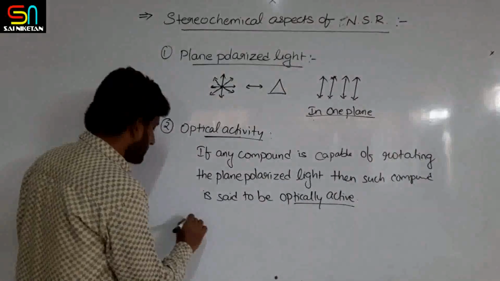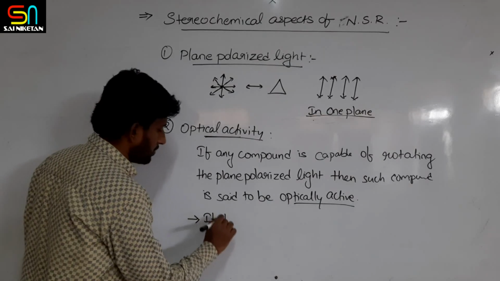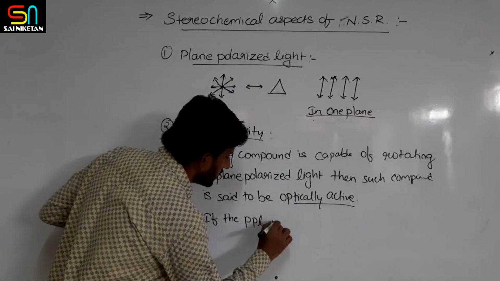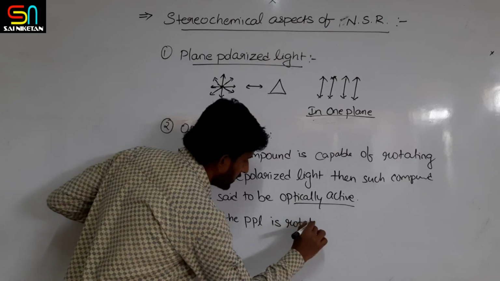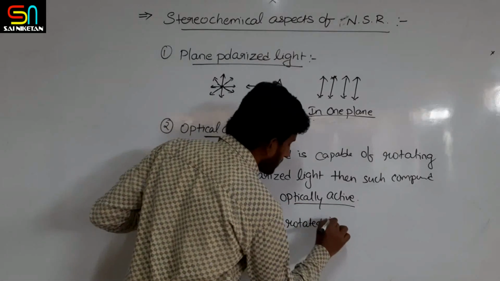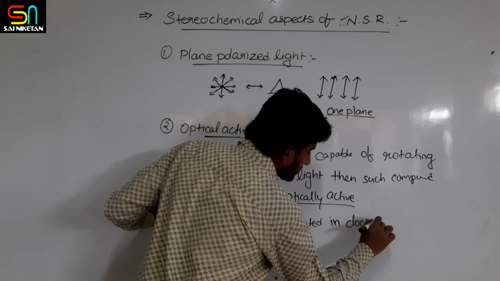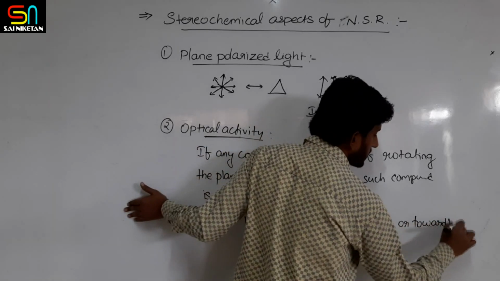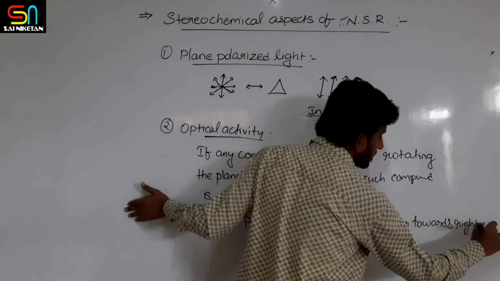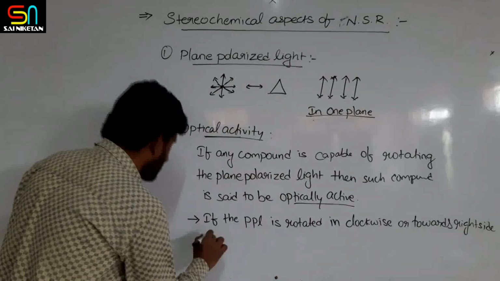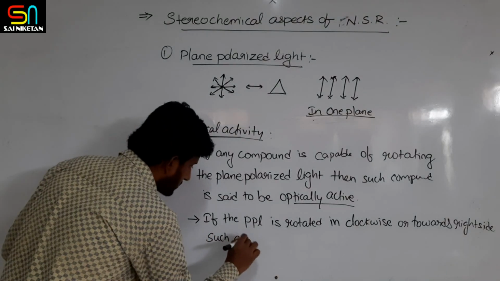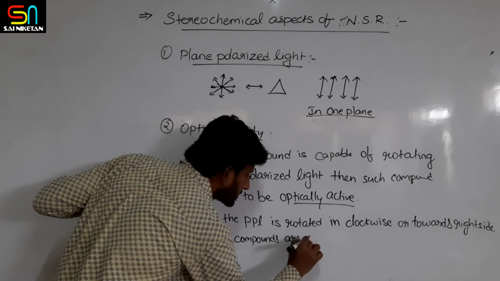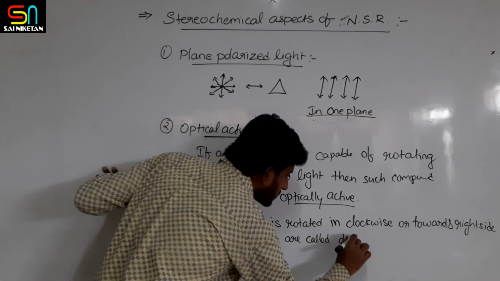In this, if plane polarized light, PPL in short form, is rotated by any compound in a clockwise direction or towards the right side, then such compounds are called dextrorotatory compounds.